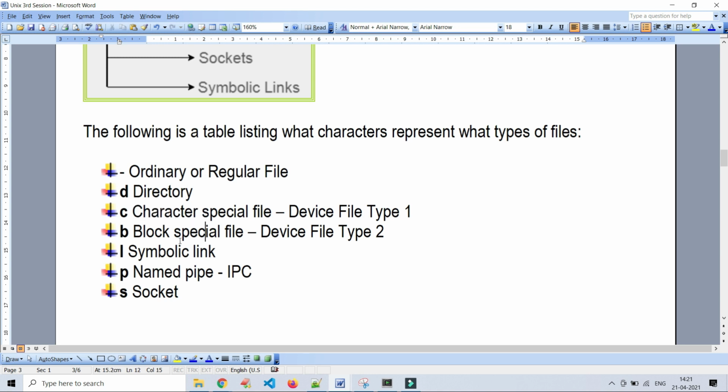What is the difference between character and block special files? Both are used to retrieve and write data to the devices, but as per our requirement we have to choose which one is better, whether character by character or chunk of data.